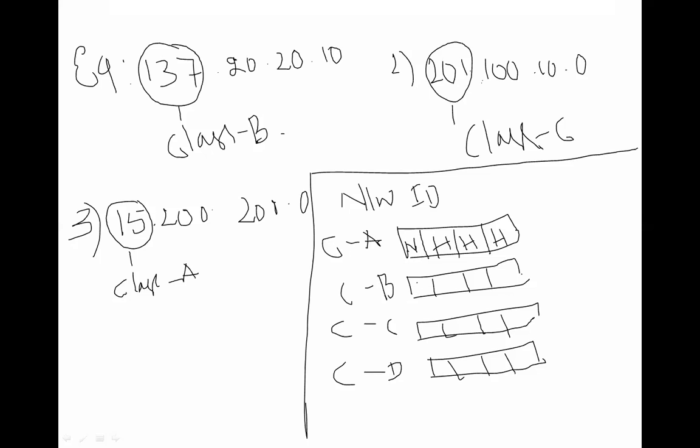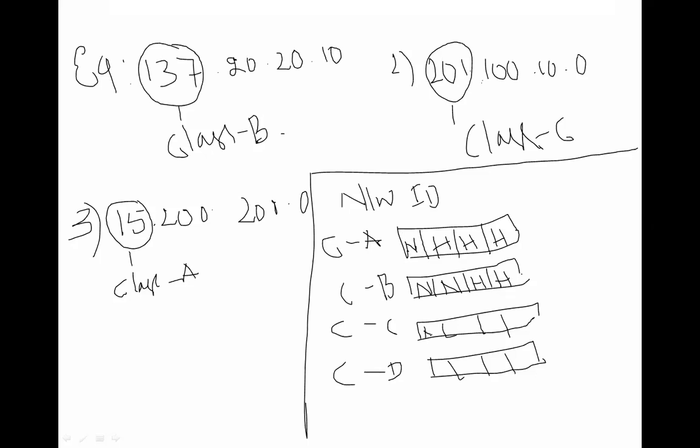For class B, the first 2 octets will be reserved for network, and the next 2 octets will be reserved for host. Write in your notebook. Class A, the first octet is for network and the remaining 3 octets are for host. For class B, the first 2 octets are for network and the last 2 are for host.